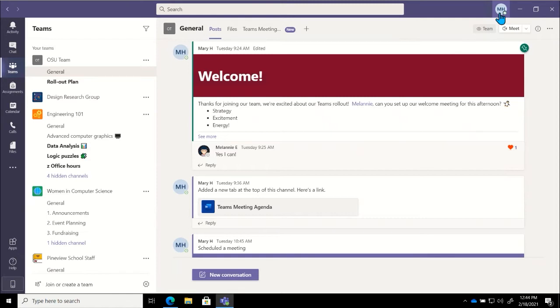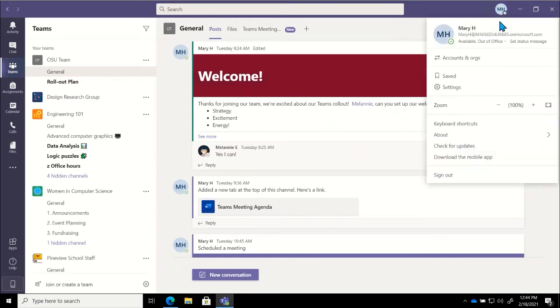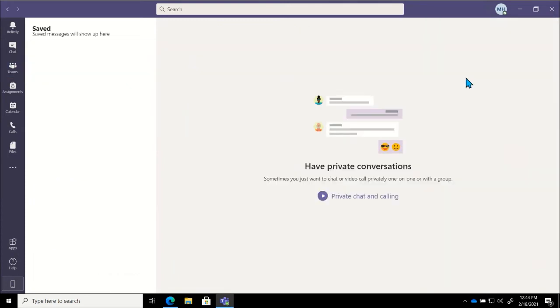If I click into this, one of the options near the top is Saved. If I click there, that will show me any messages or posts that I may have bookmarked or saved.